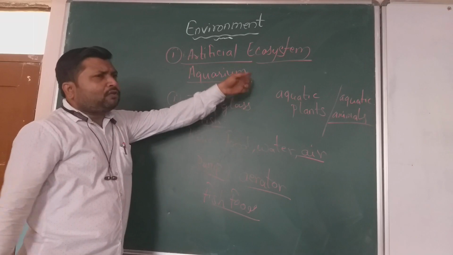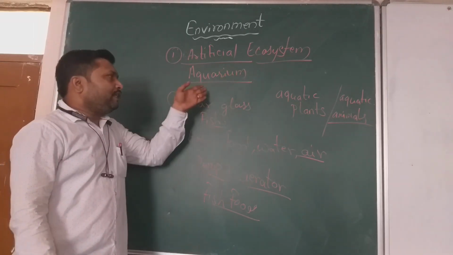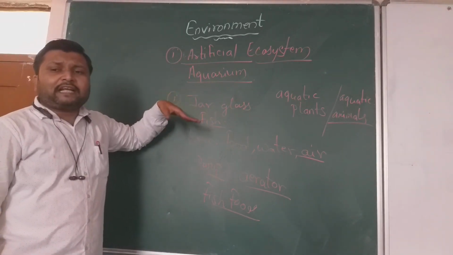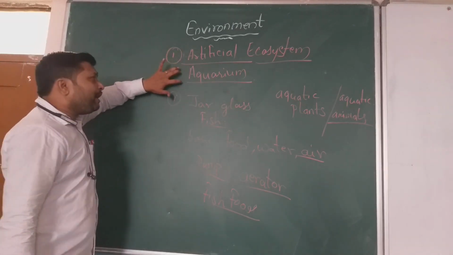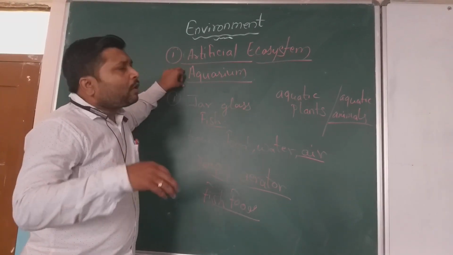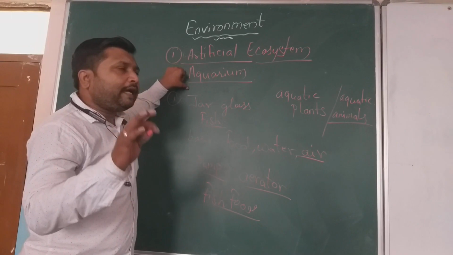If the decomposers are not there, there is no recycling of the material, so a recycling mechanism cannot take place. That's why in the aquarium, which is man-made, we have to clean it once in a week or a certain period of time.